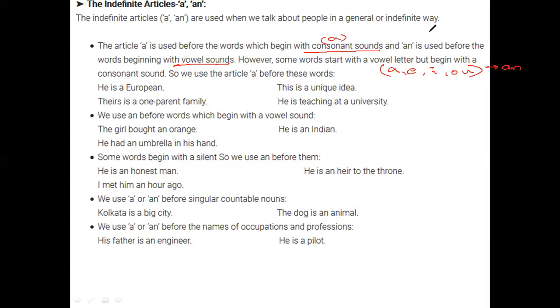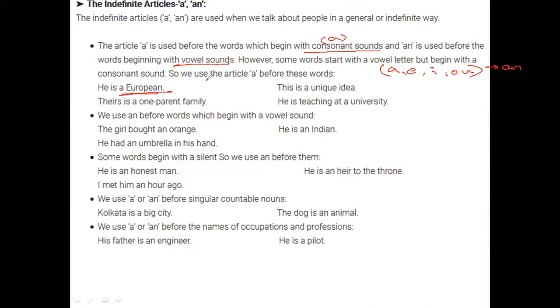And apart from that, we have many other usages where we can definitely have the use of "a". So we'll see how these are used. Even if it is having a vowel, so he is a European. This is because it is referring to a person that is European, and it is giving you a fact. It is a legitimate fact. So he is a European.